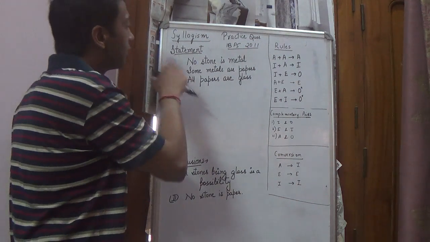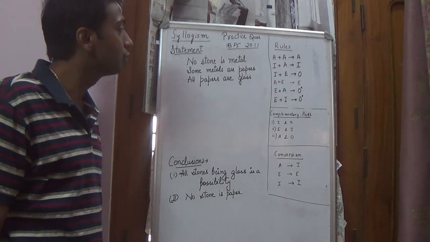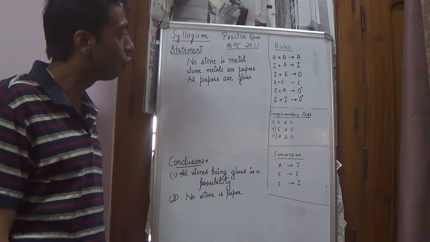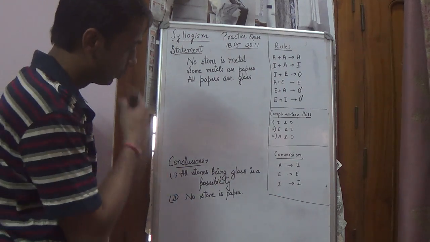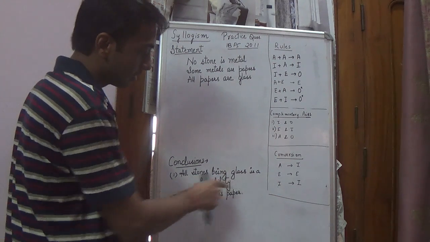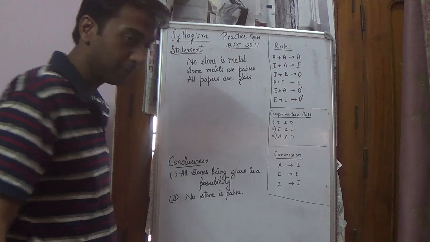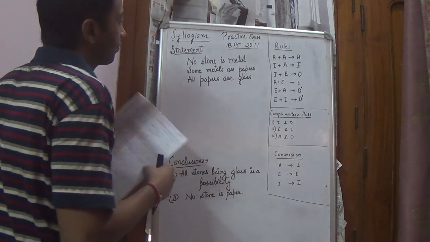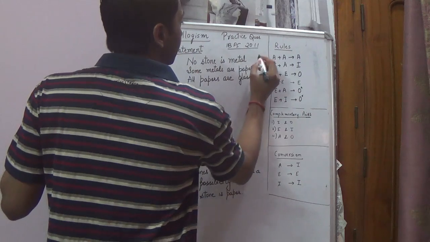So there are three statements given. First statement is no stone is metal. Second is some metals are papers. Third is all papers are glass. The conclusions given are: all stones being glass is a possibility, and no stone is paper. So how do we solve this? First of all, we'll see what kind of statements these are.